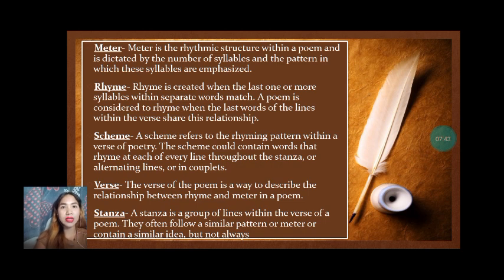The second element is the rhyme. When we say rhyme, it is created when the last one or more syllables within separate words match. A poem is considered to rhyme when the last words of the lines within the verse share this relationship.